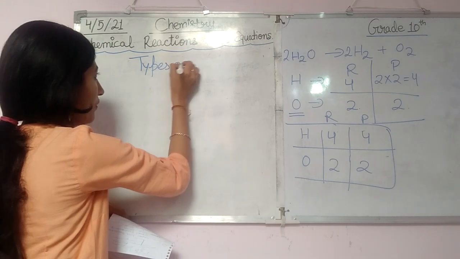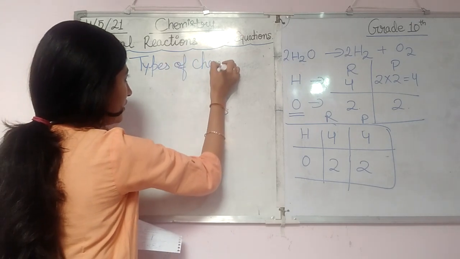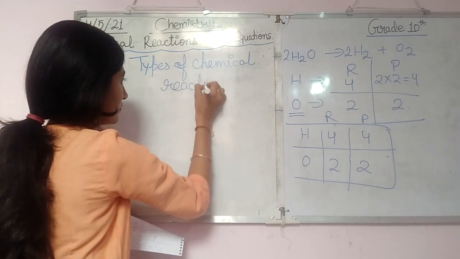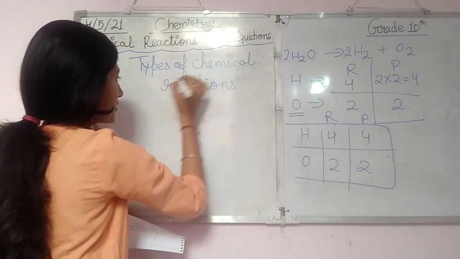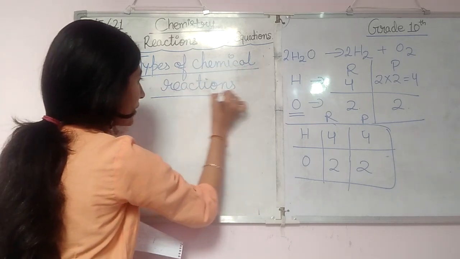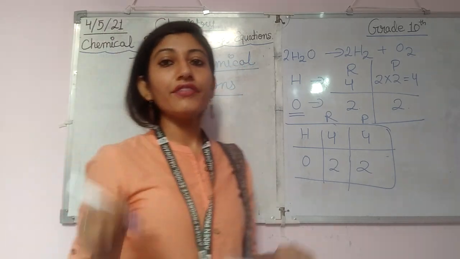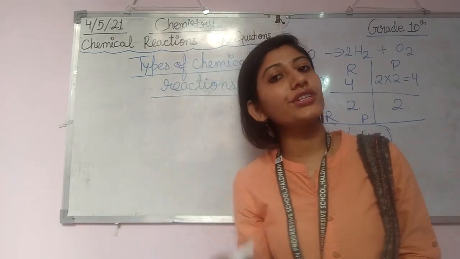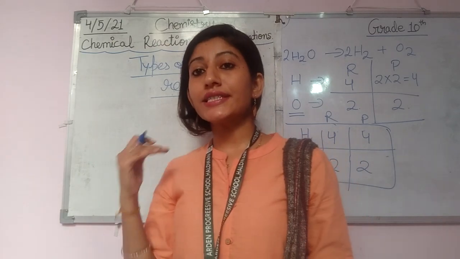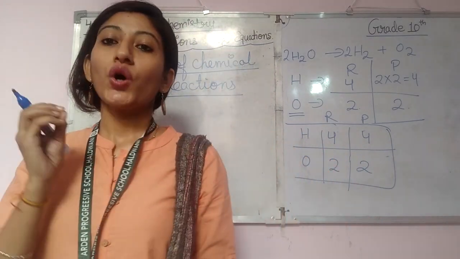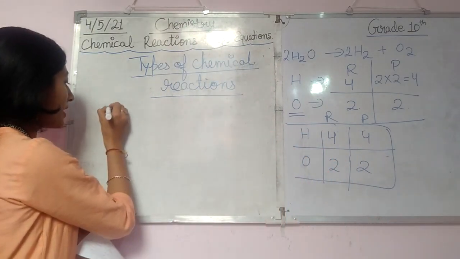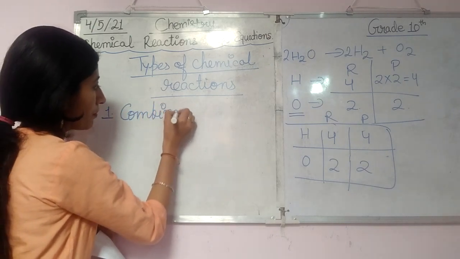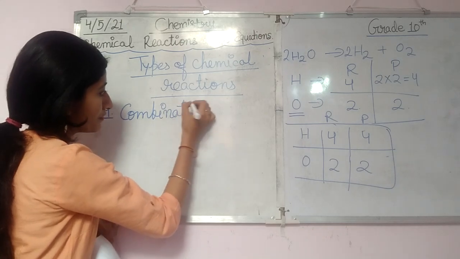In this topic, we are going to discuss the first type, that is the combination reaction. The simplest type of reaction is the combination reaction. What is its name? Combination reaction.